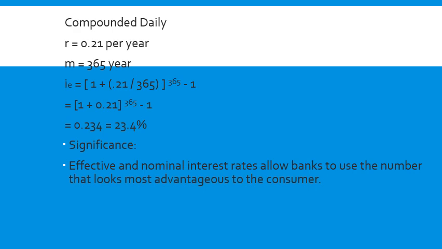See, now banks will say, I am charging you 21% interest. You did not ask what the compounding period is, and they will not reveal the compounding period. By the time you go back and try to clear the loan, and you see the interest rate, you will be shocked. You are expecting 21%, but if it is daily compounding, it is 23.4%.